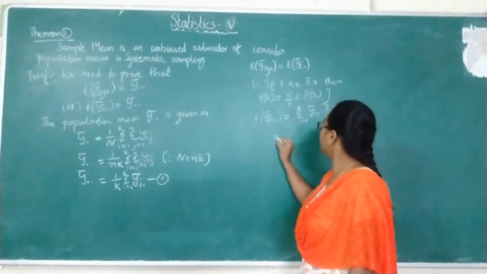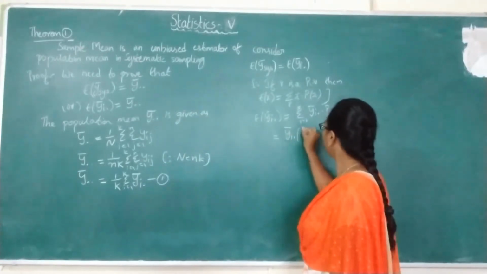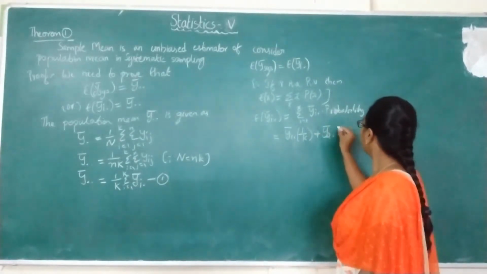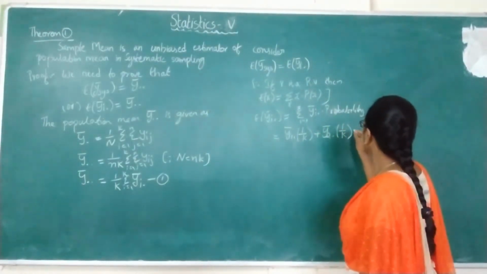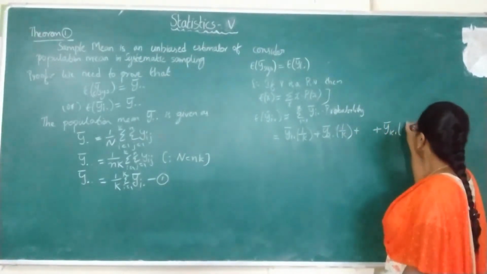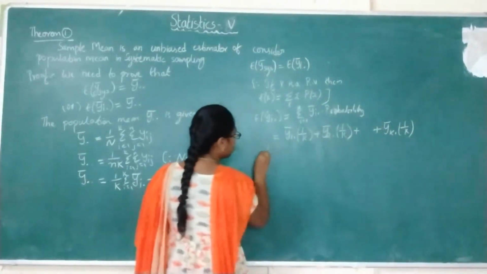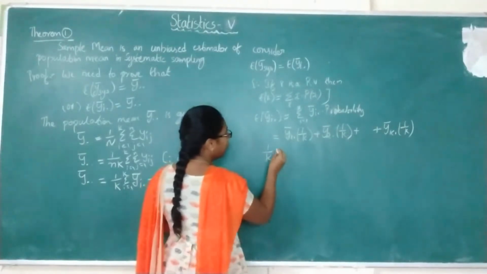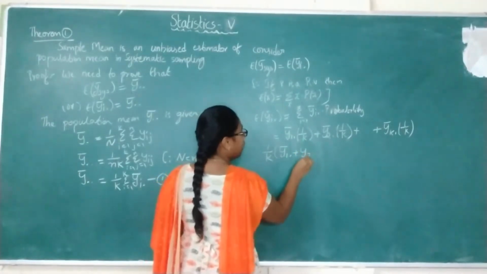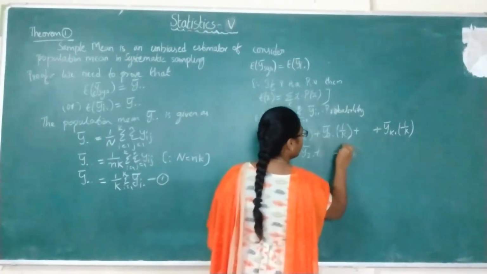So this can be written as, first put i equals 1, you get y 1 dot bar into 1 by k plus y 2 dot bar into 1 by k plus so on up to y k dot bar into 1 by k. Now you can take 1 by k common, so you get y 1 dot bar plus y 2 dot bar plus so on plus y k dot bar.